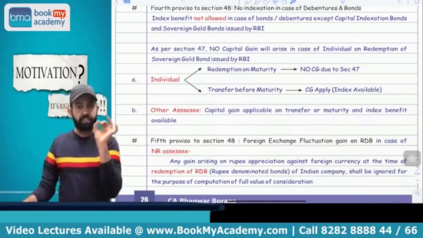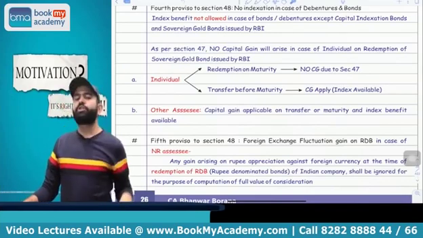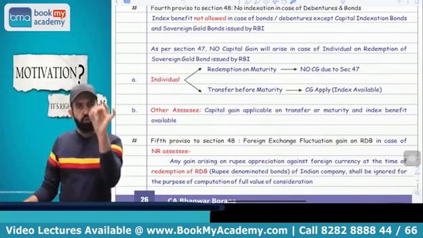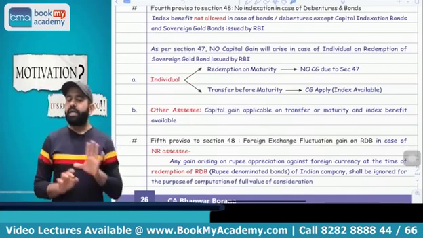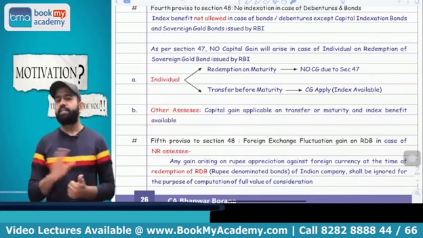One is the capital index bonds and one is the sovereign gold bond issued by RBI. So in case of the sovereign gold bond issued by RBI and in case of the capital index bond, index benefit is available. In case of other bonds and debenture, index benefit is not available.